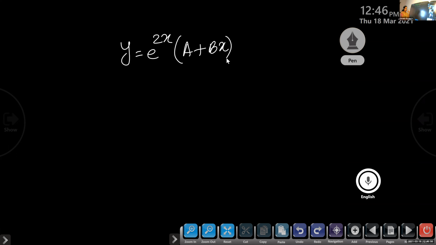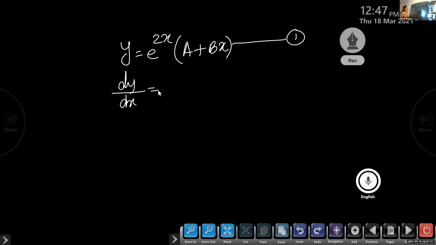So how many arbitrary constants are there? 2 arbitrary constants. So how many times we have to differentiate this one, Shubham? 2 times. 2 constants are there, means you have to differentiate 2 times. Now tell me, how will you find the derivative? So I name the given equation as 1.